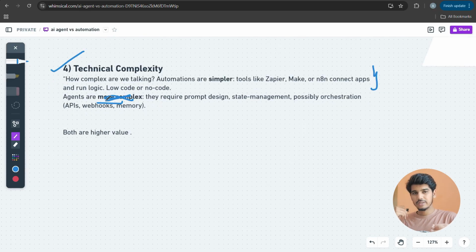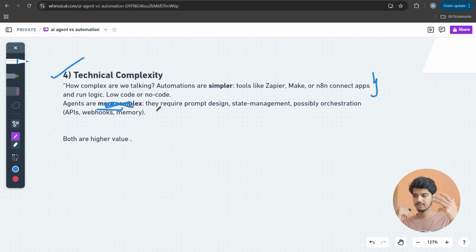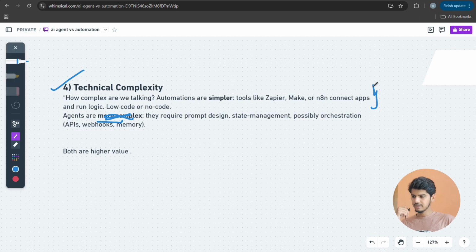Agents are written here as more complex, but they are not more complex. Agents only require some prompting, some knowledge base, some data, so that they can see what the client or the customer actually wants and give that to them. Both AI agent and AI automation can be made on no code tools. You don't need to learn coding for both of them. N8N, VoiceFlow, WAPI, Retail, these are the AI agent builders. So in terms of technical complexity, both are the same. You don't have to code for anyone.